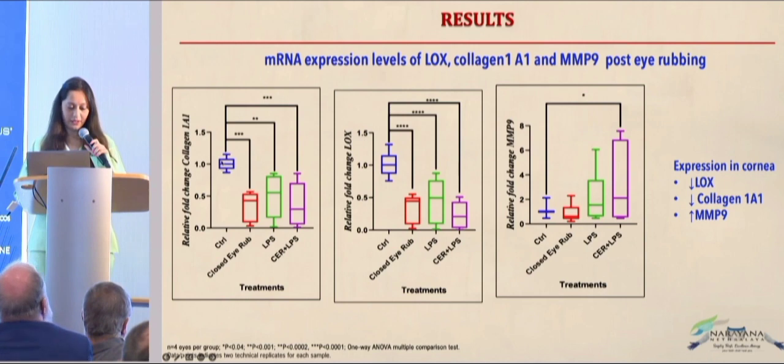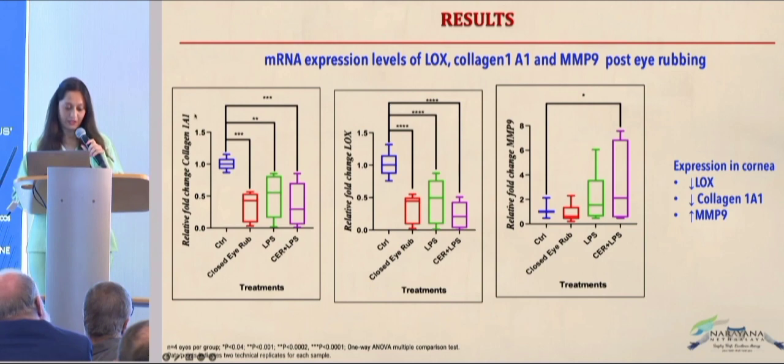Compared to controls, when the mice, we all know here that eye rubbing can lead to progression of the disease, which was proven here. But on induction of inflammation, even if the patient doesn't have eye rubbing, even if they just have inflammation in the eye to begin with, it also makes your corneas excessively weaker by reducing the collagen levels, by reducing the lysyl oxidase activity, and by increasing the MMP9 levels.